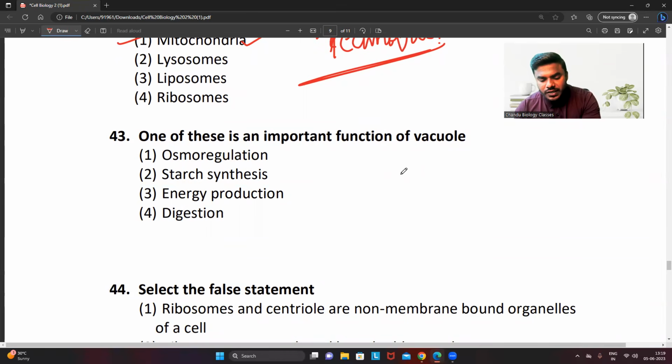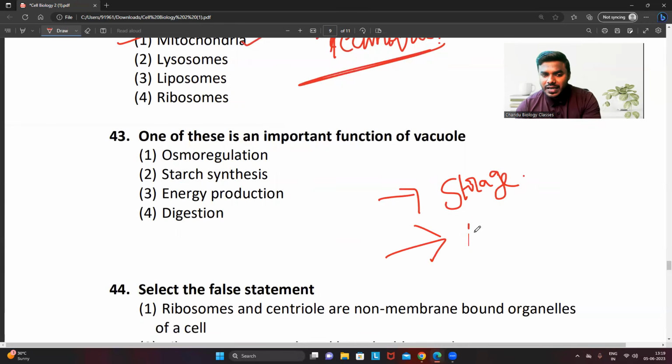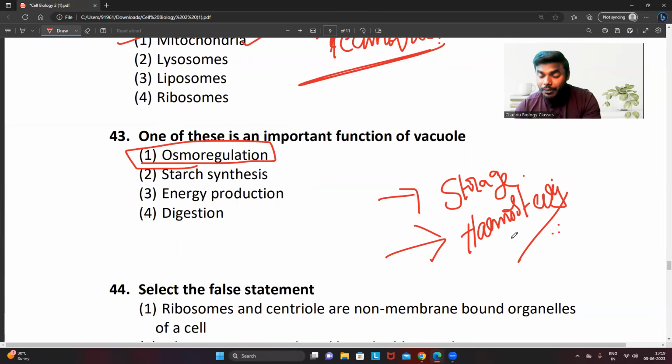Most of the students, when they are reading the vacuole, just think that vacuole is involved in storage. Today in class we are going to discuss this. Every student remember, vacuole's ultimate function is homeostasis, the maintenance of the internal environment that is crucial for every living cell. Among the many homeostasis processes, one of the major ones is osmoregulation.